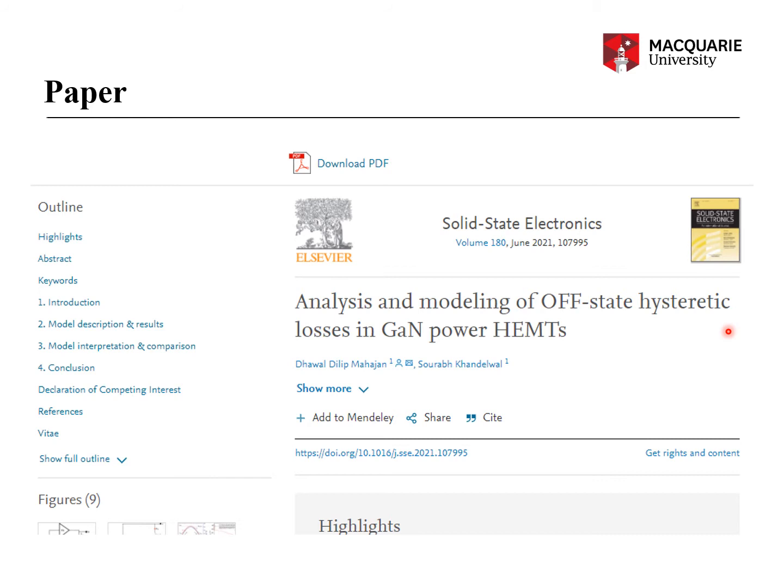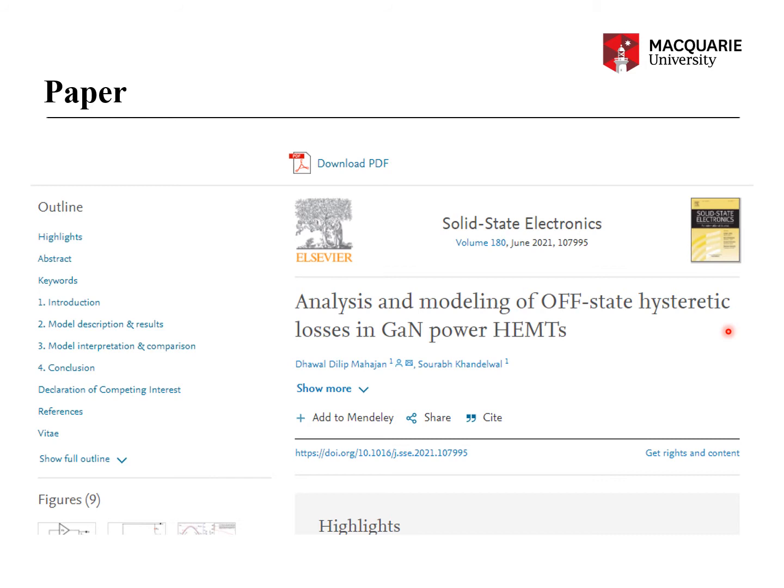And if you are a compact modeling engineer in a power semiconductor industry such as Cree or EGaN, I think there is a company called EGaN which manufactures enhancement mode GaN HEMTs, and also Panasonic. So the device in this paper that has been modeled in detail is from Panasonic.